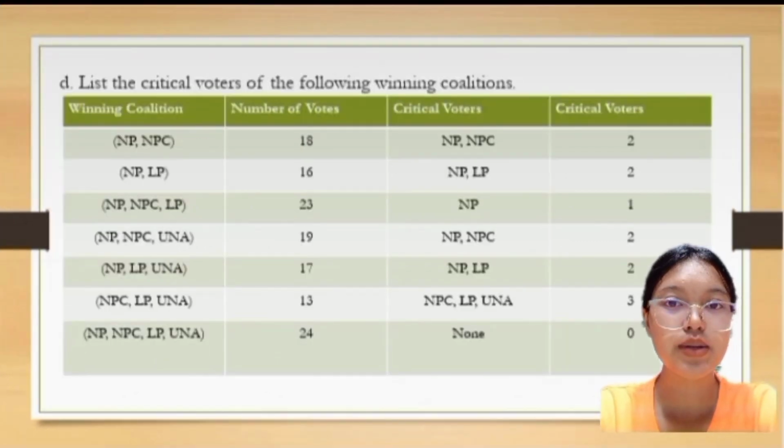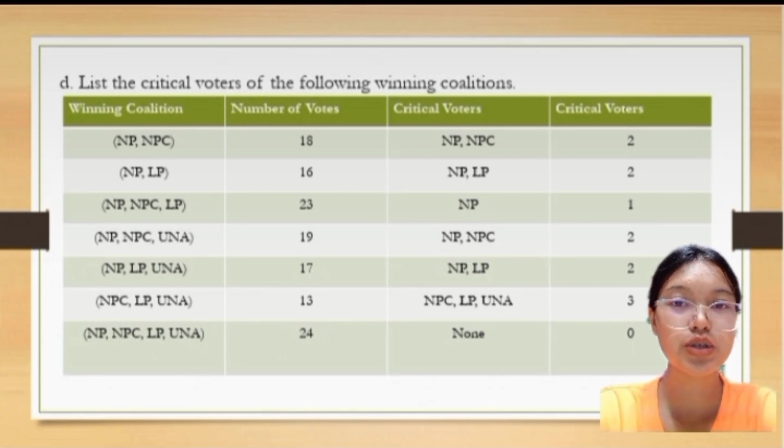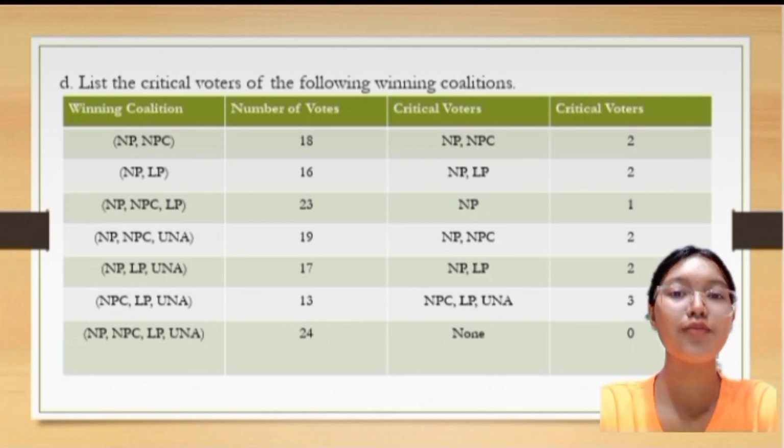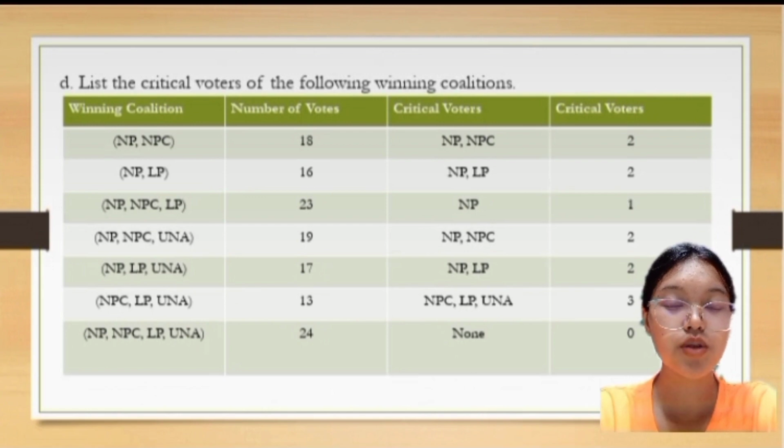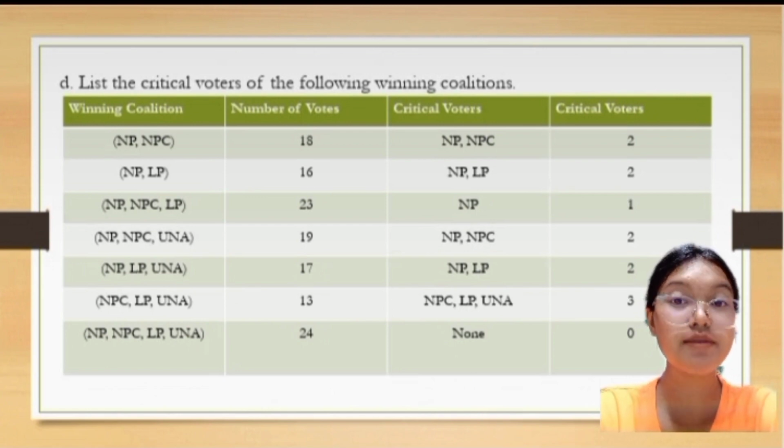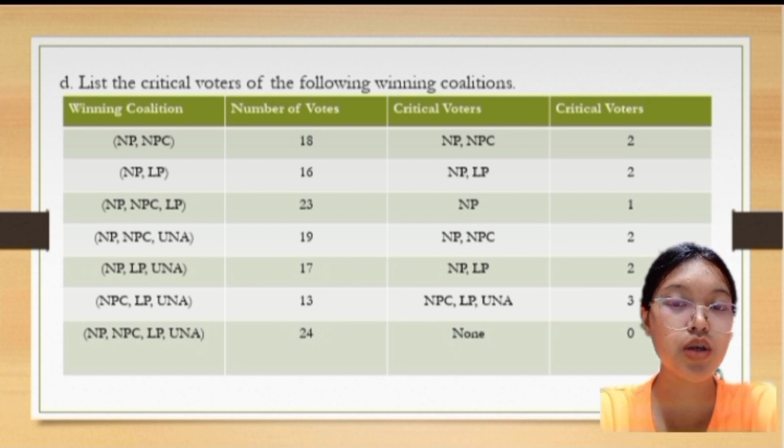Next is to list the critical voters of each winning coalition. Note that a voter who leaves a winning coalition, resulting in a losing coalition, is a critical voter. So we need to subtract. For example, take the winning coalition NP, NPC, and LP with 23 votes. If NP leaves, the remaining votes are 12, which is not enough to pass the Senate resolution.